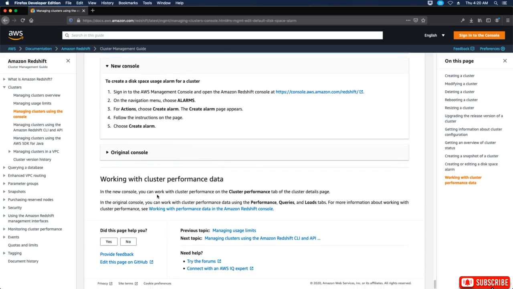Okay. And then working with cluster performance data. In the new console, you can work with the cluster performance on the cluster performance tab of the cluster details page. In the original console, you can work with the cluster performance data using the performance queries and loads tabs. For more information about working with the cluster performance, see working with performance data in the Amazon Redshift console. Okay, so that is managing clusters using the console.